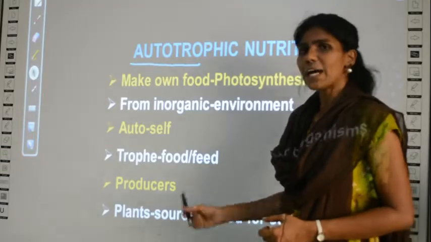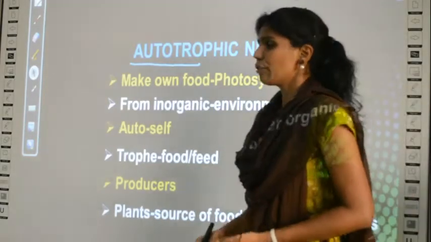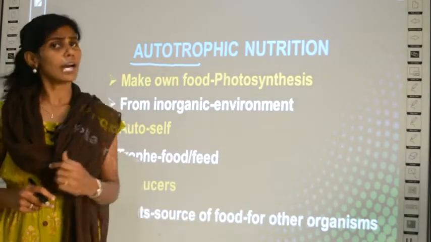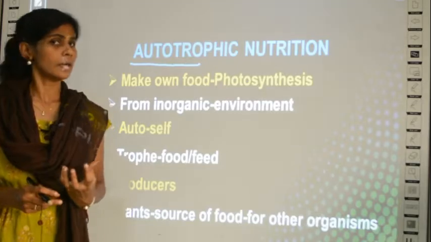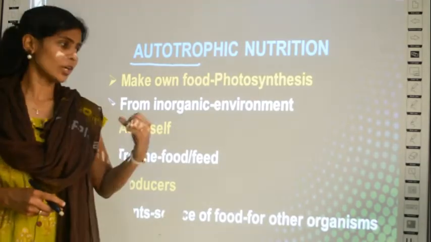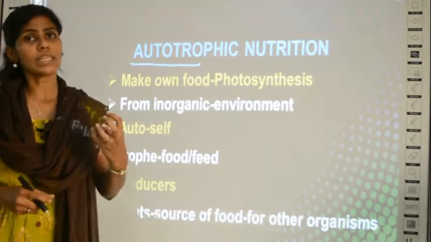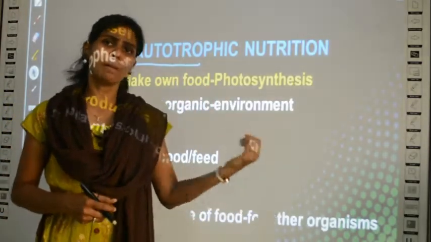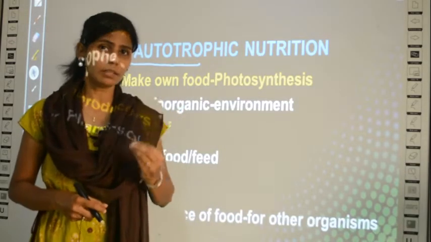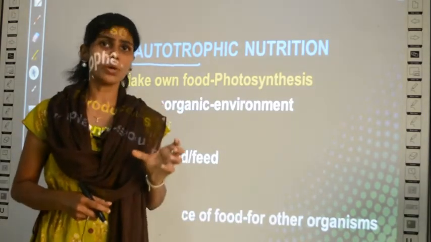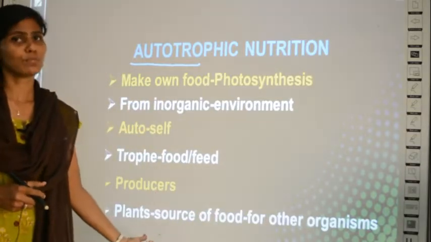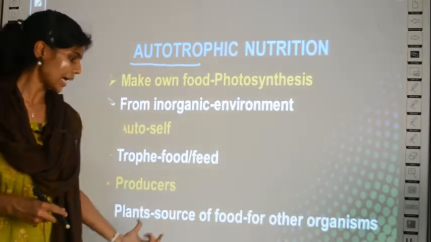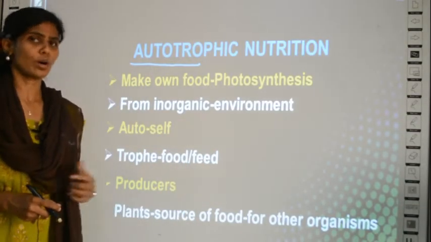And also plants are the source of food for all the organisms. Plants are the source of food for all other organisms in this world. Why? Because even the animals depend on the plants for food. Even flesh eating animals which depend on other animals for food, that animal will be eating plants only. Say for example, if a lion eats a goat, what will the goat eat? The goat again depends on plants for its food, right? So in some way all organisms in this world depend on plants as their main source of food.